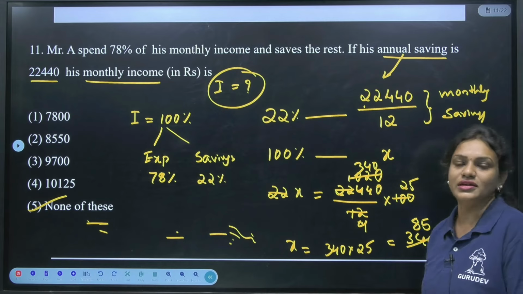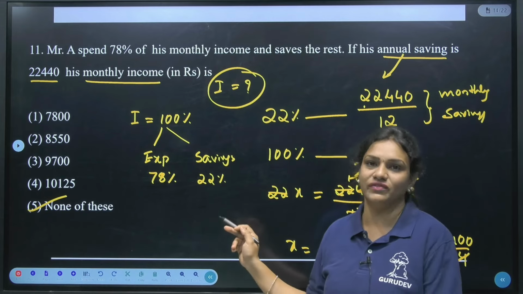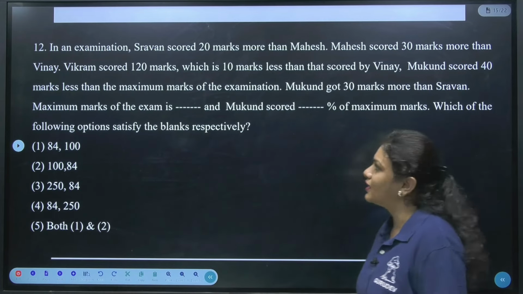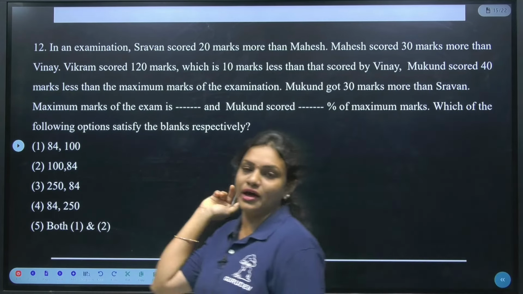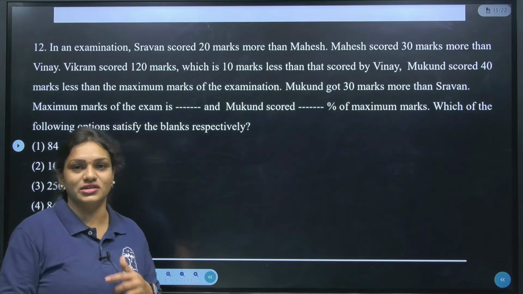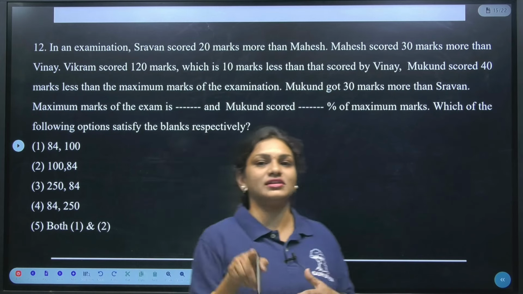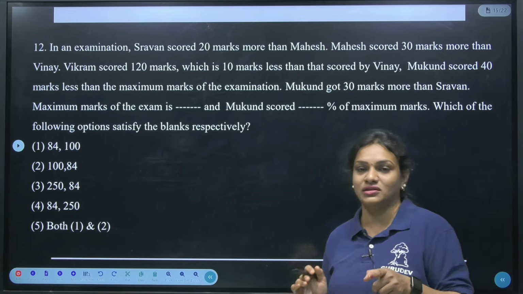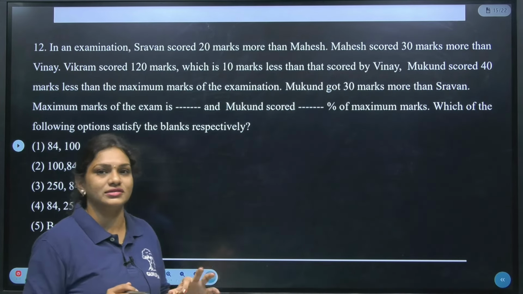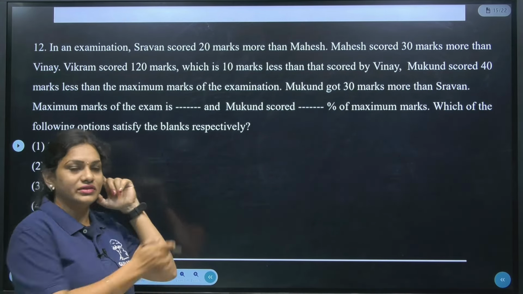Is it clear? Yes. So those who got the answer for this, just go through this. I hope it is clear for everyone. Okay? Yes. So let's take the next question, which I have given as homework. In case of this question, I hope you have done it. If not, just analyze this question. What mistakes you are making, just go through this. Is it clear? Yes. And this one question is based on marks. In the previous class, in the second part of percentage, we have discussed income-based as well as marks-based questions. Am I right? Yes. Along with that, in today's class, this is one of the examples which I have given, right? That we will solve now.